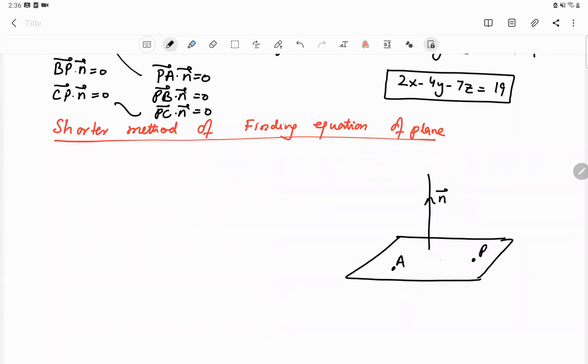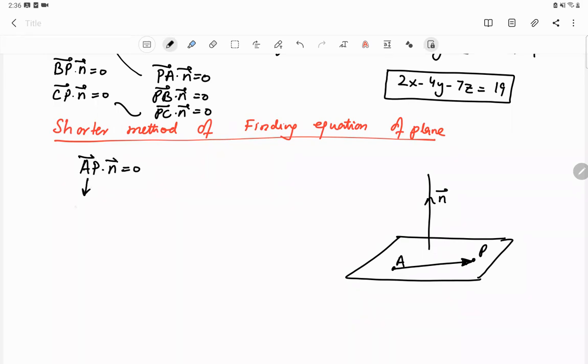the plane. P is a variable point on the plane, which can wander everywhere inside the plane, okay? And as P moves inside the plane, AP can have any length, can have any direction, but AP will always remain in the plane, and the dot product of AP with N will always be equal to 0. Now AP dot N is equal to 0.